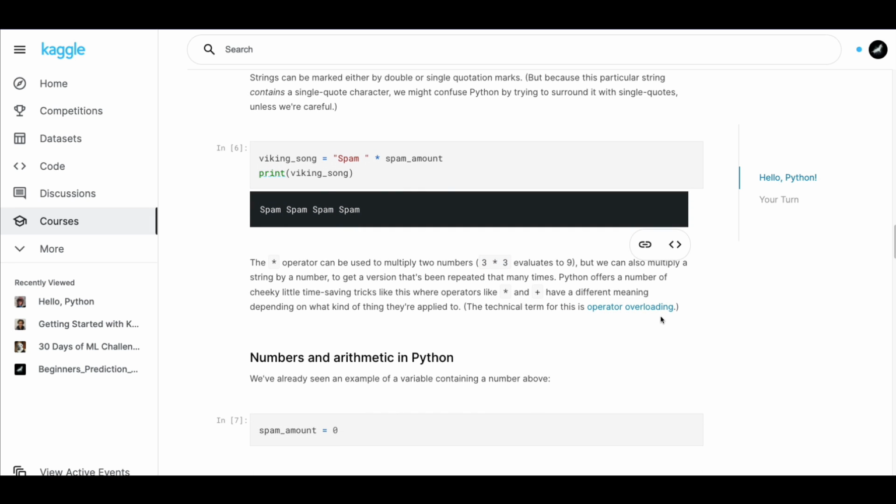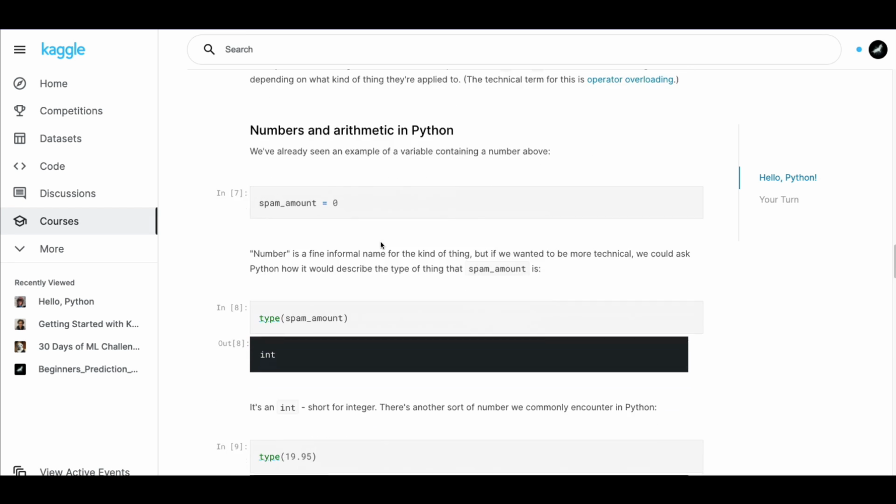And then if you want to know more about it, this term is called operator overloading. So this is an operator here, the asterisk is an operator here. So you are overloading the default definition of asterisk and trying to make asterisk do something else for you? That's what operator overloading is all about. Read it. Not very important, but yeah, it's good to know.